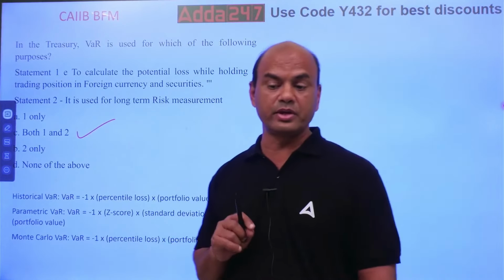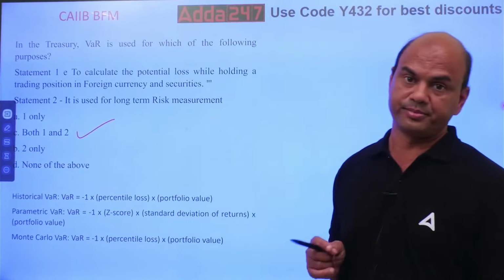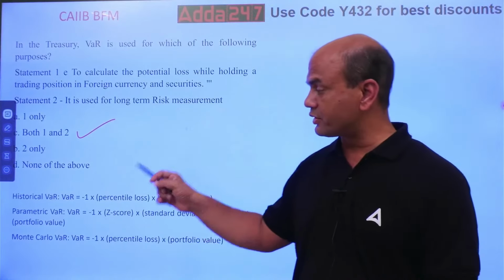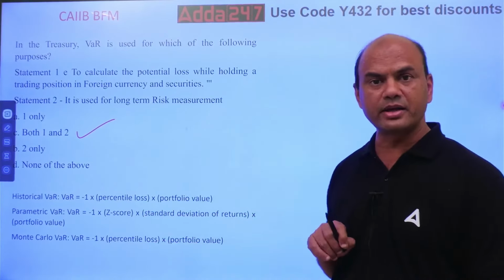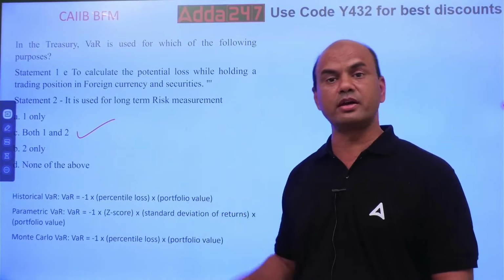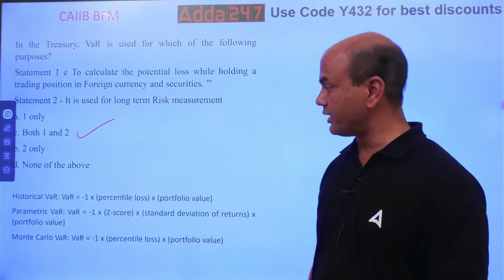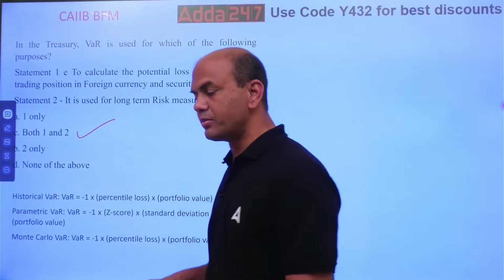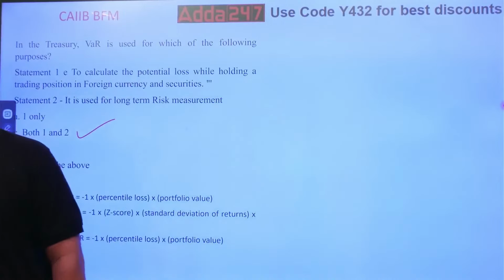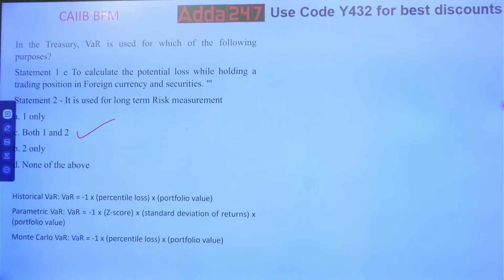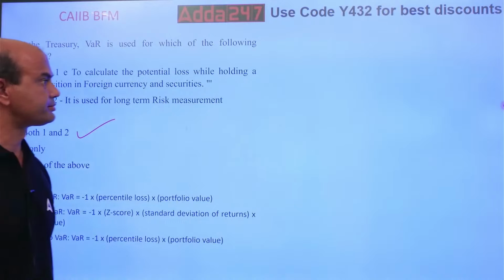These 3 formulas you remember by heart. Or at least the names you remember, because in the exam they might ask you what are the various types of VAR. Okay, so historical, parametric and Monte Carlo. These are the types of VAR. Okay, got it? Next.